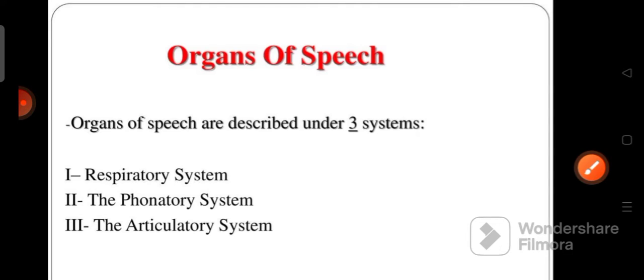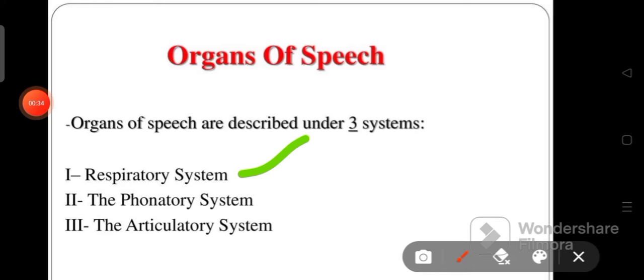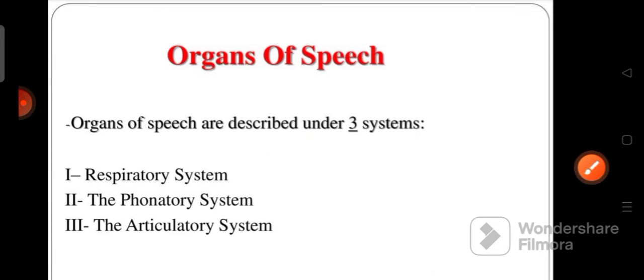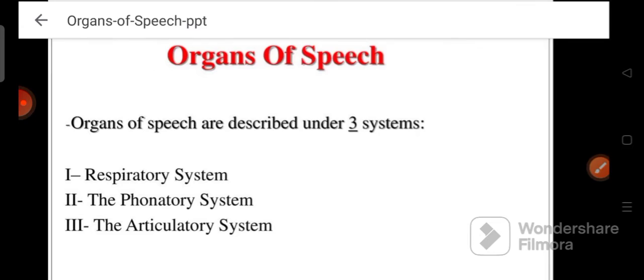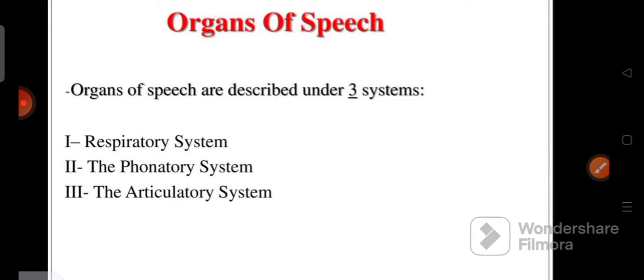Organs of speech are described under three systems. There are three systems in organs of speech. First one, respiratory system. Second one, phonatory system, and third, articulatory system. Let's go into the details of these three systems.